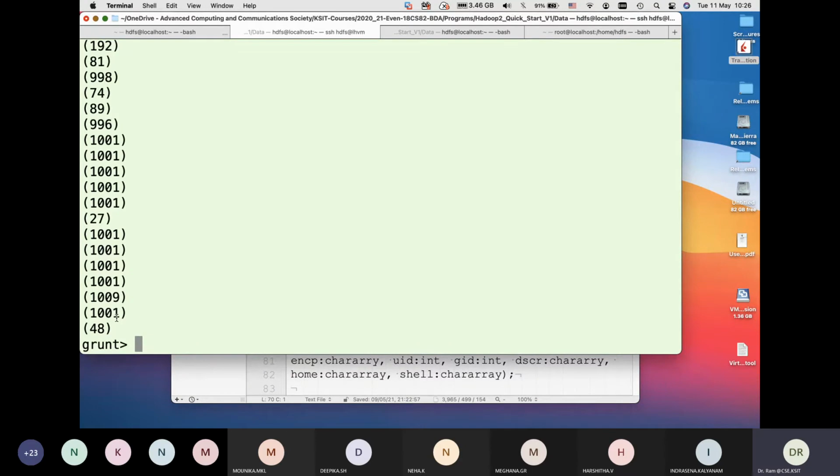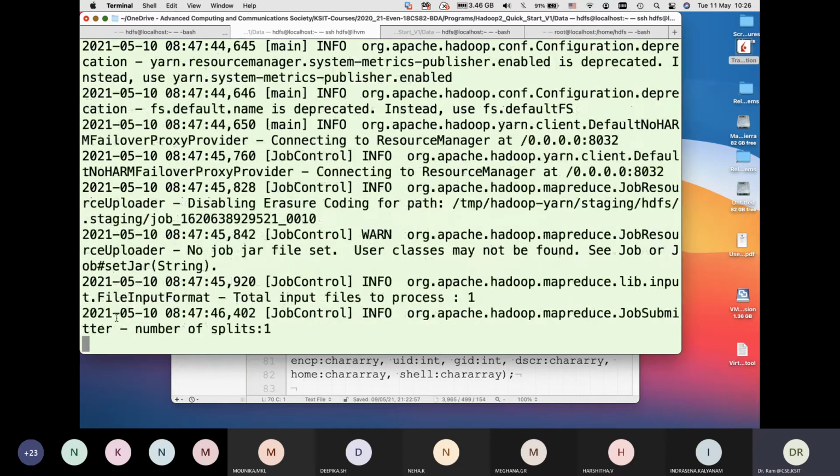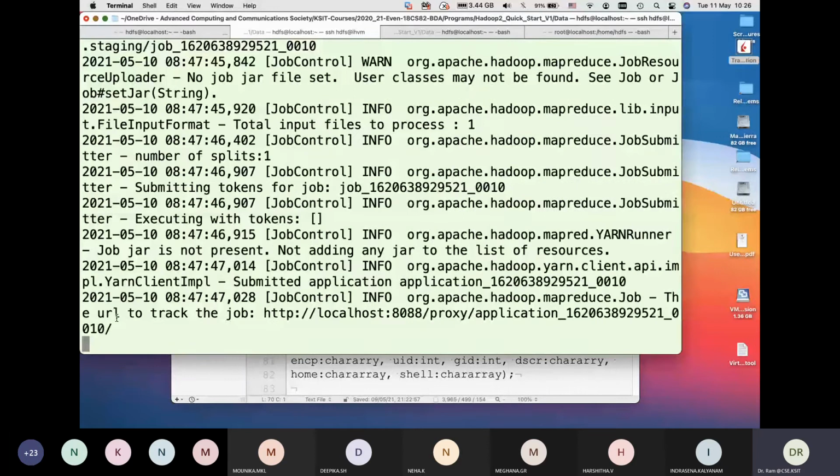And then if I want to store, I can say store UIDs into, how to give a directory name, IDs. So to create a directory IDs in the HDFS file system, because we loaded the file from HDFS and we're running MapReduce, it will create the directory in HDFS. Once it is done, we'll see that process as well.